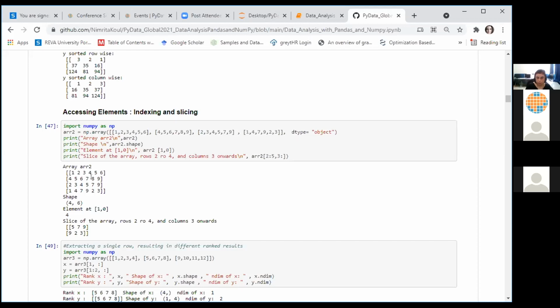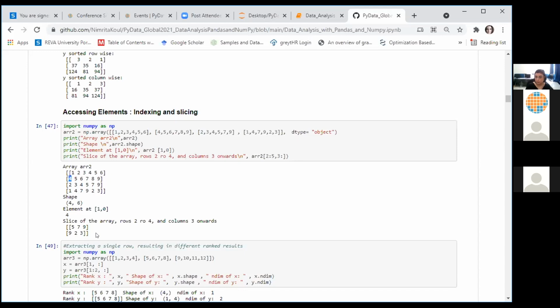This is row number 1: 4, 5, 6, 7, 8, 9 is your row number 1. And in this row, the first column is this one. The index 1, 0 refers to this item here, right? It is row number 1 and column number 0. This row here has row number 0, then 1, 2, and 3. Column numbers are 0, 1, 2, and so on. So the shape of this array is 4 cross 6, which means it has 4 rows and 6 columns. The element at 1, 0 is 4, this element.